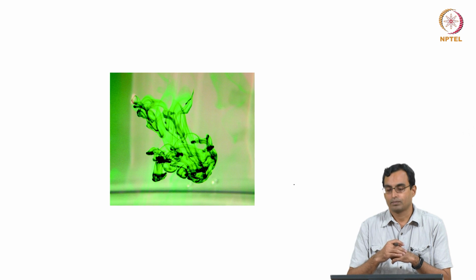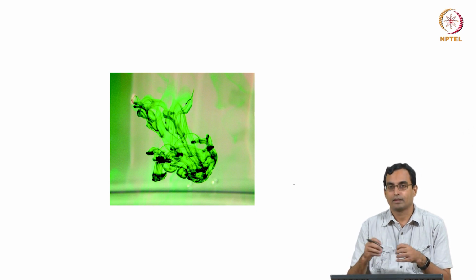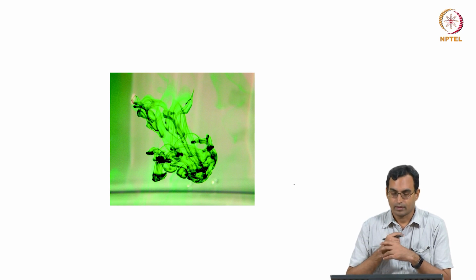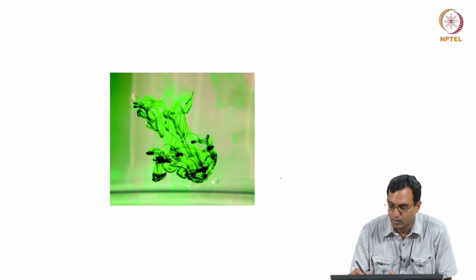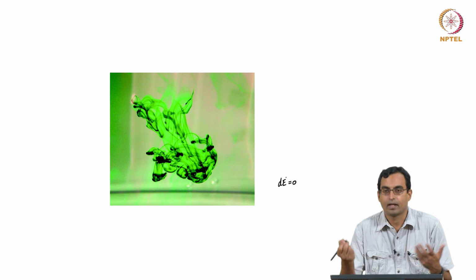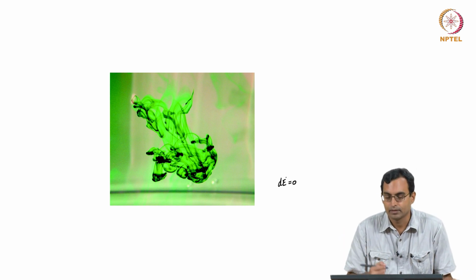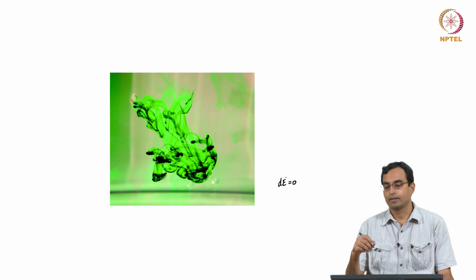So, I can assume that the internal energy does not change. There is no work done. If I just mix these two, it is a constant volume chamber, so that is also 0, and I would be left with the expression dE is equal to 0. I do not have any work done, I do not have any change in internal energy and so on. So, dE is 0, and I can tell something about the final state knowing the initial state using the first law.